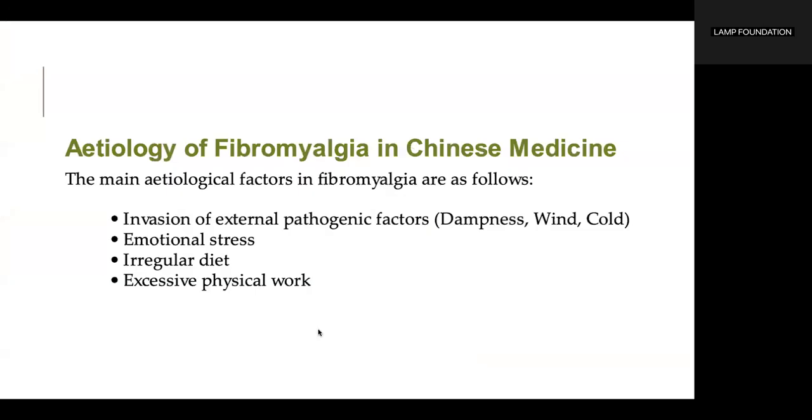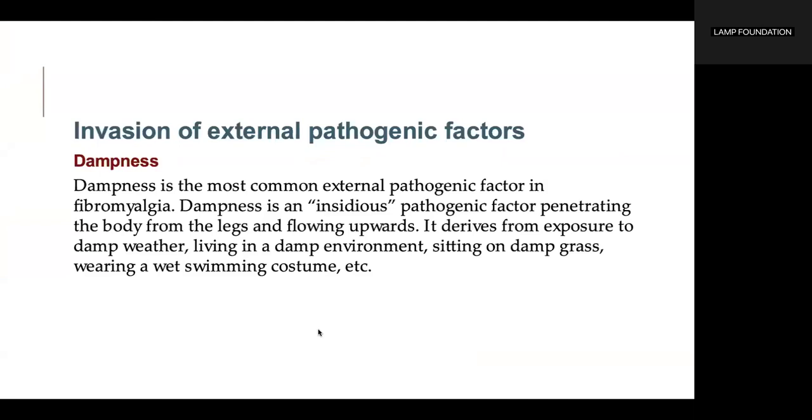Etiology of fibromyalgia in Chinese medicine. The main etiological factors in fibromyalgia are as follows: invasion of external pathogenic factors, dampness, wind, cold, emotional stress, irregular diet, excessive physical work. Dampness is the most common external pathogenic factor in fibromyalgia.